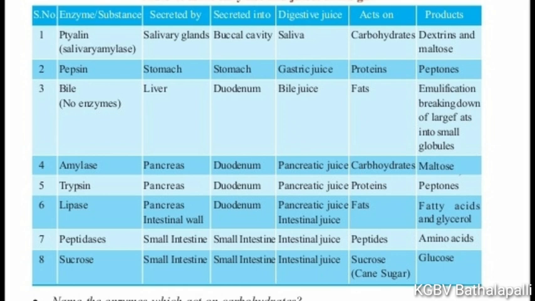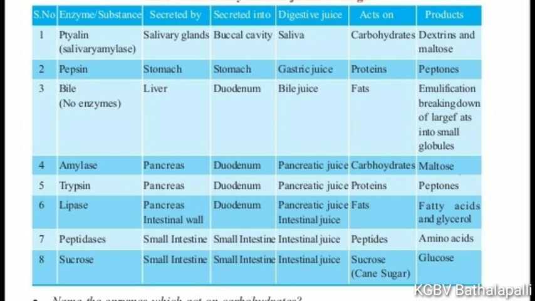Here are some enzymes secreted by different body parts. First one, ptyalin. This ptyalin is secreted by salivary glands into the buccal cavity. Saliva is one of the digestive juices. This saliva acts on carbohydrates. By this reaction, maltose is the end product produced in the digestion of carbohydrates.